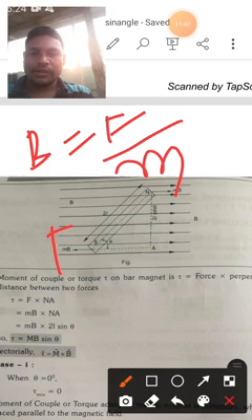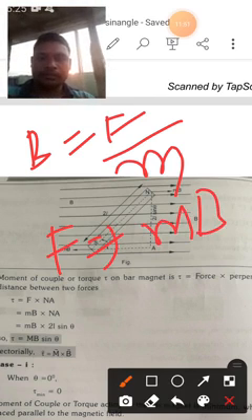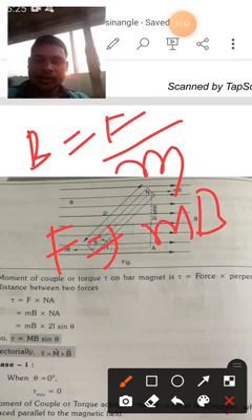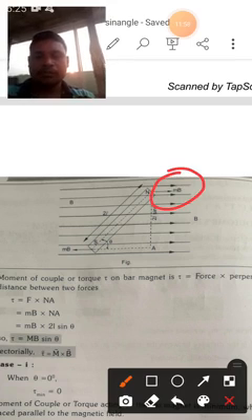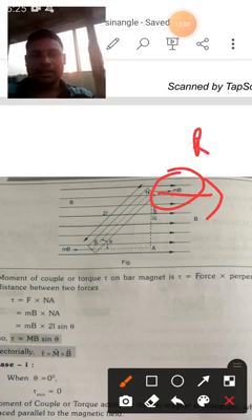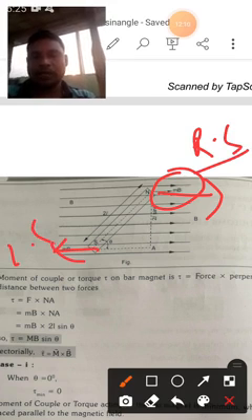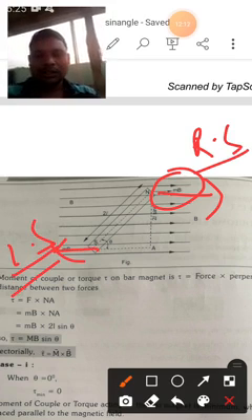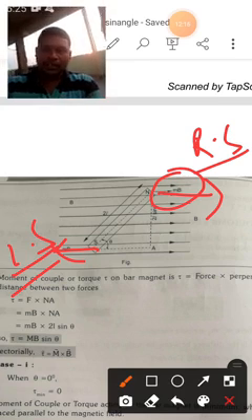Then this M goes to the left side. Then F is equal to MB. The force acting on this north pole is MB. This is in one direction, moving to the right side direction, or upward direction, whatever, right side direction. The other one is taken in the left side direction. Why should I take the directions on opposite sides? Why should I take the opposite sides?